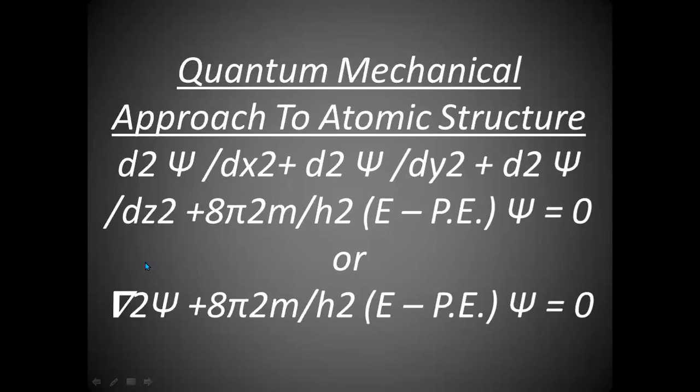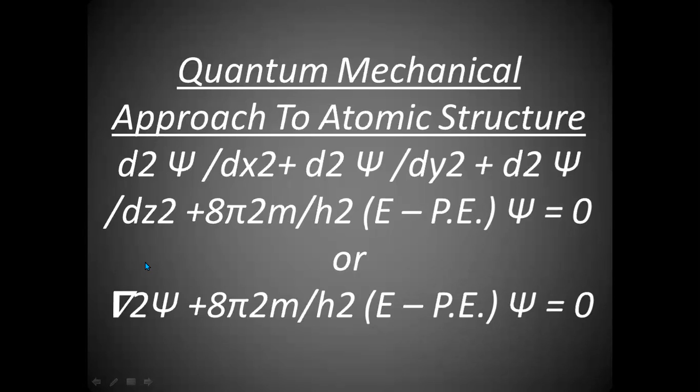It is d square by dx square psi plus d square by dy square psi plus d square by dz square psi plus 8 pi square m by h square into total energy minus potential energy into psi is equal to 0. This is called the Schrödinger wave equation.